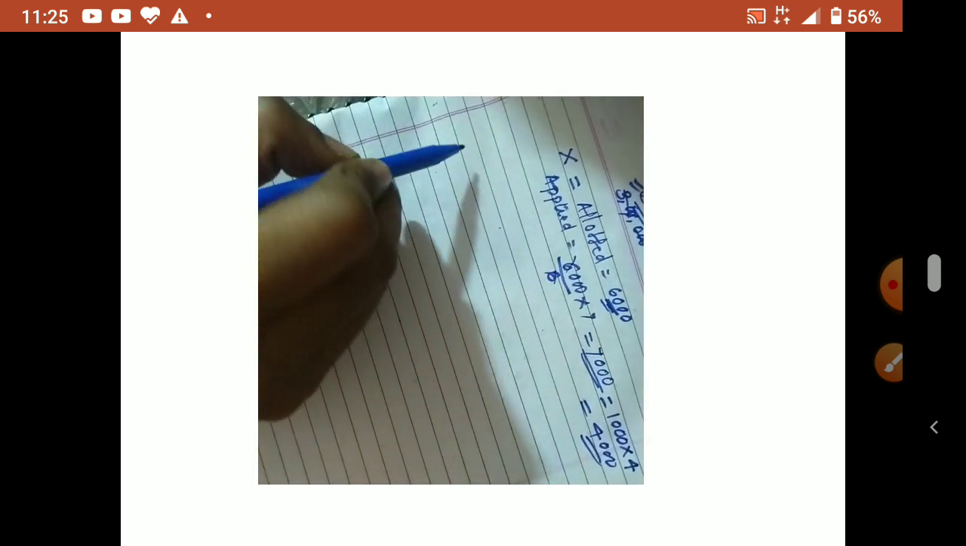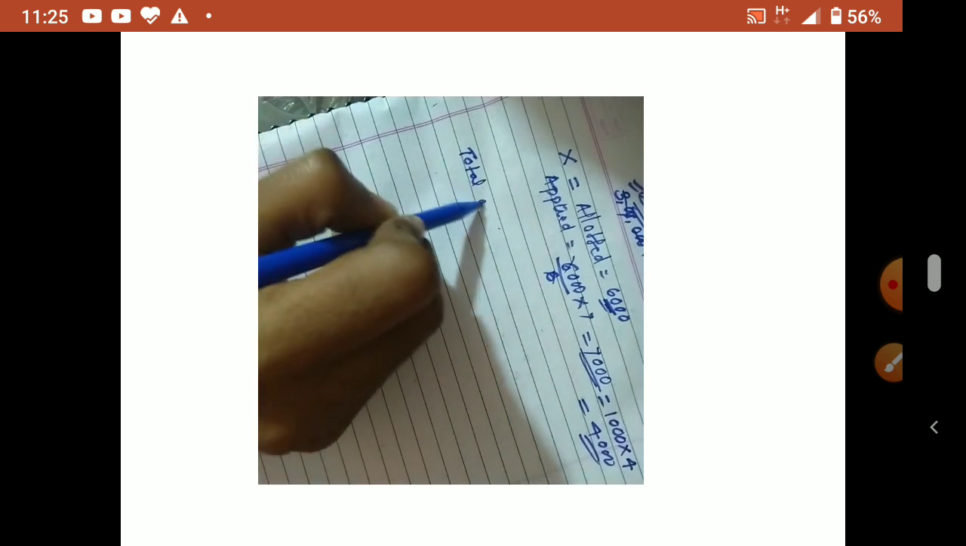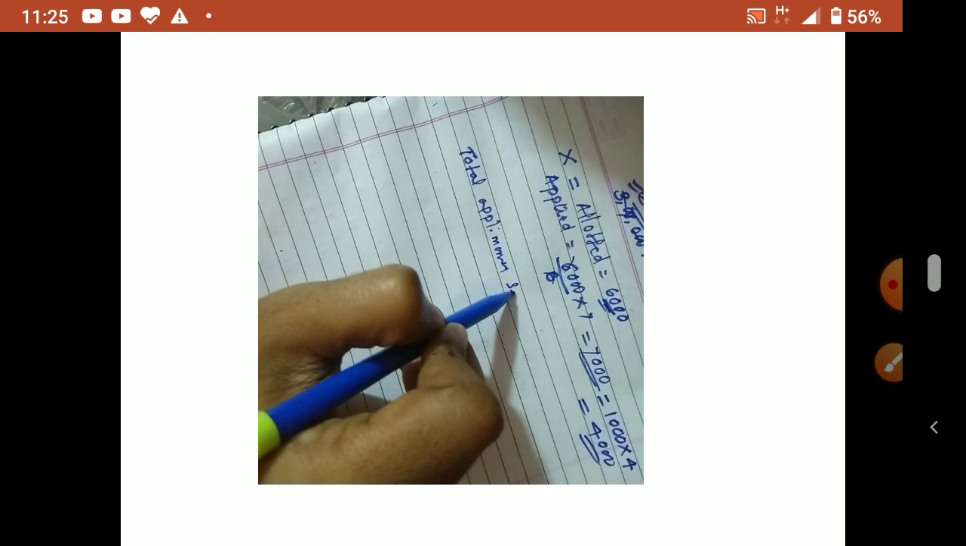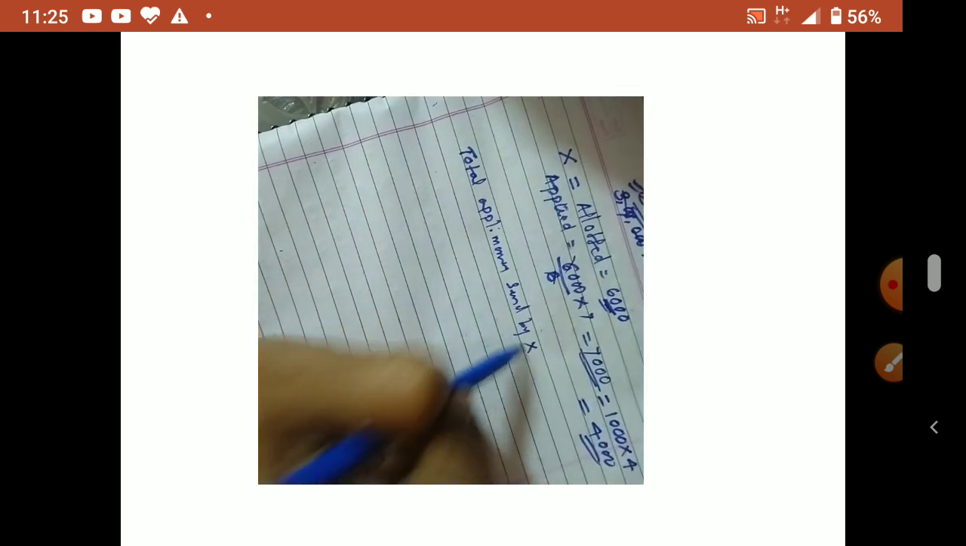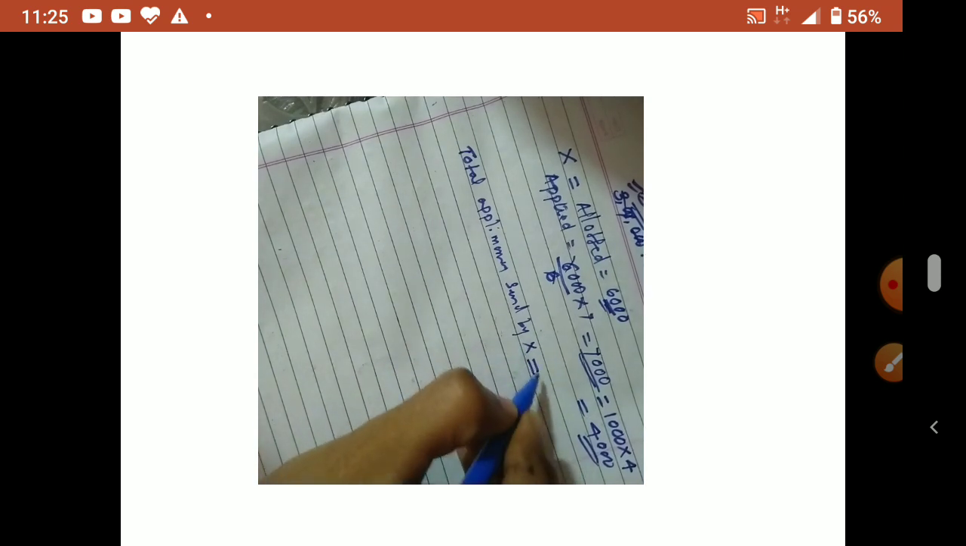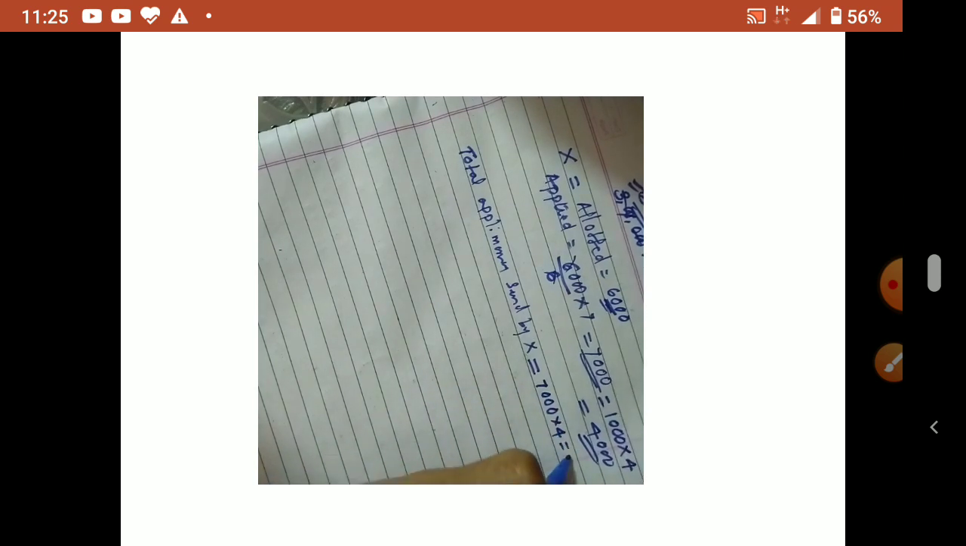So what is the total amount sent? From there we write total application money sent by X. All of you write this working note also. This is very important. Marks will be given for the working note also. So sent by X is 7,000 into 4, including premium.